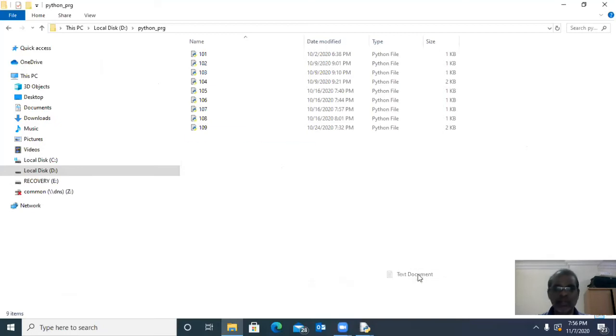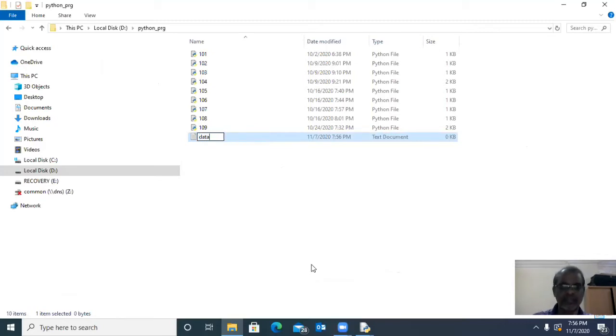Here I'm giving a name for the text file, that means data.txt. So this file name is data.txt.